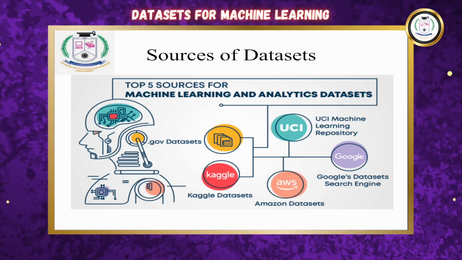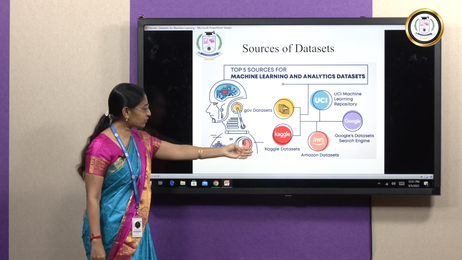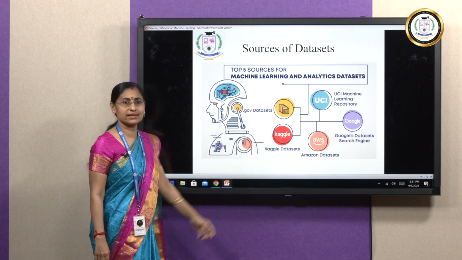These are the sources of data. I have different types of sources of data like .gov datasets, Kaggle datasets, Amazon datasets, Google's dataset search engine, as well as the UCI machine learning repository. Most of the time we go for the Kaggle datasets.